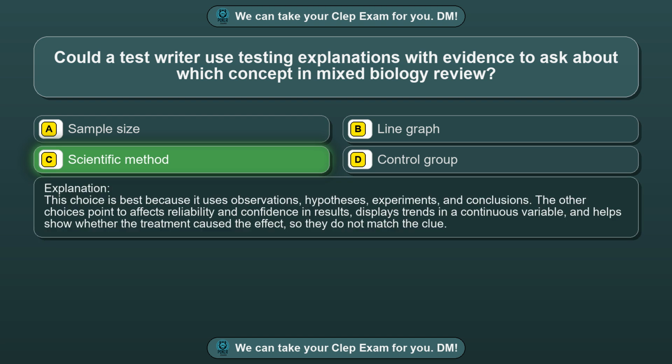This choice is best because it uses observations, hypotheses, experiments, and conclusions. The other choices point to effects reliability and confidence in results, displays trends in a continuous variable, and helps show whether the treatment caused the effect, so they do not match the clue.